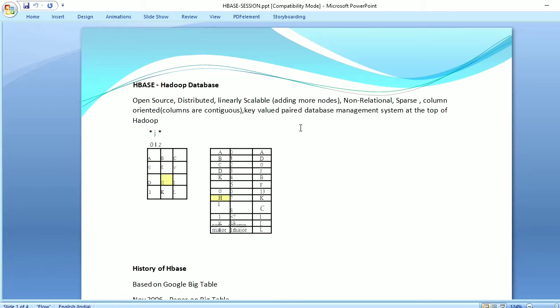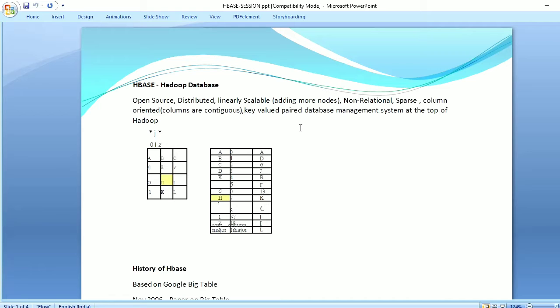either by upgrading the RAM or processor in your single node, and other option is that we can add more nodes. So this property is called the linearly scalable property.